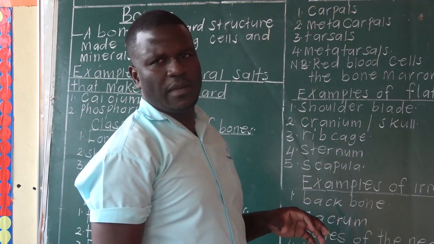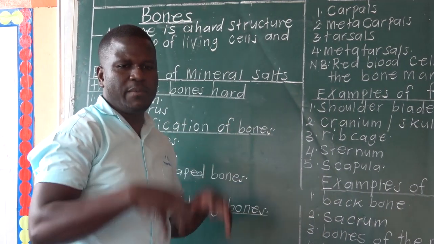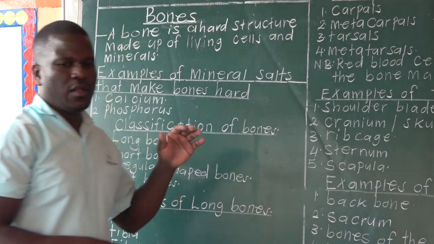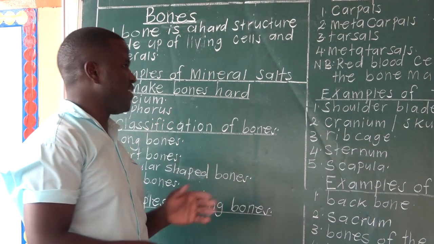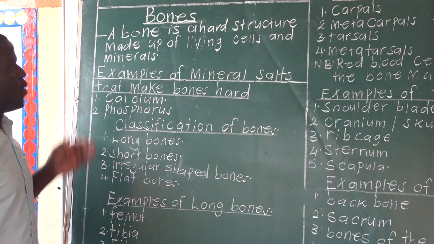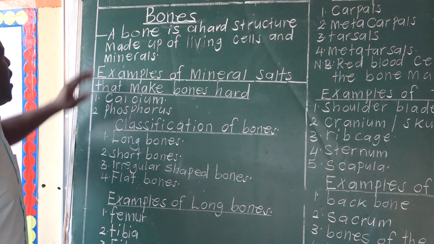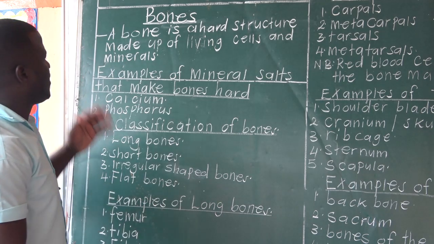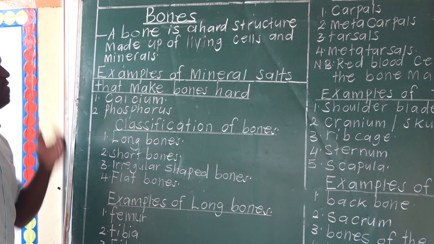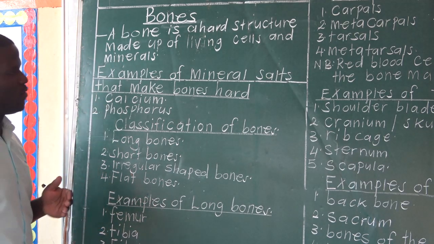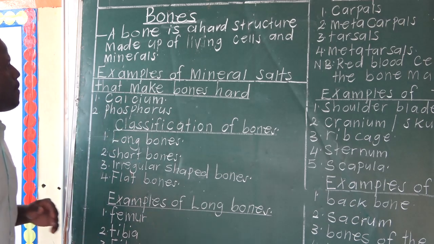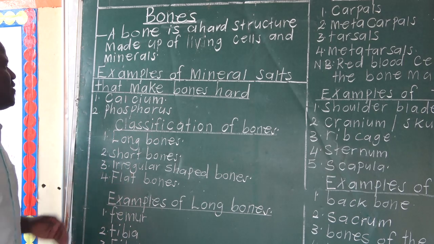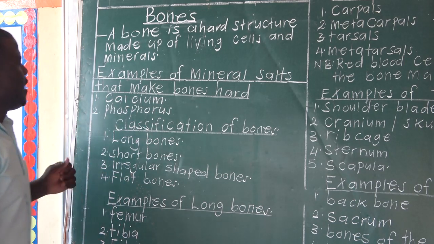Okay. We've looked at the structure of the human skeleton, the bones that make up the human skeleton. We've listed them. Now we know the spelling, we know how to write them. Next, we look at bones of the human skeleton. What is a bone? A bone is a hard structure made up of living cells and minerals or mineral salts.